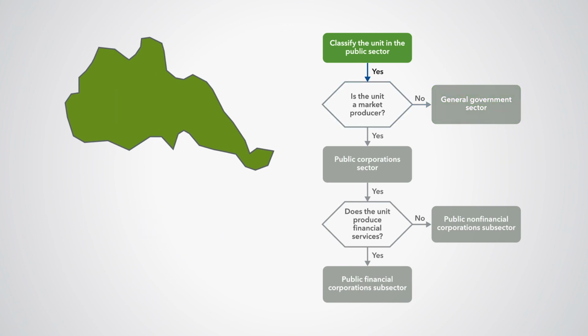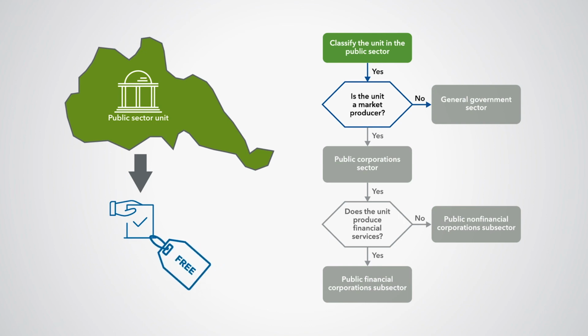In the second example, imagine a public sector unit establishes mandatory procedures for electoral processes for national and regional elections. The entity is a non-market producer because it produces a service which is provided free of charge. Thus, this public sector unit is a general government unit.